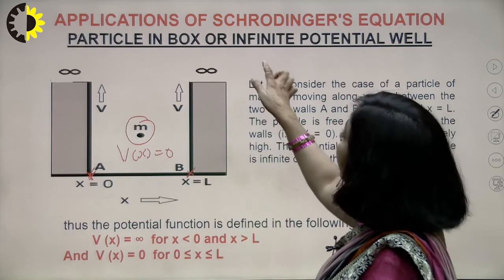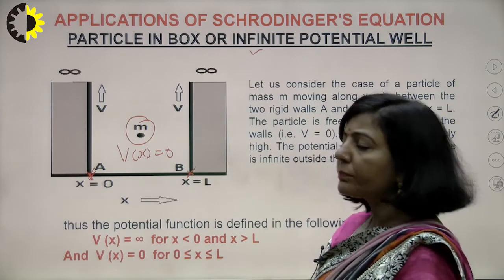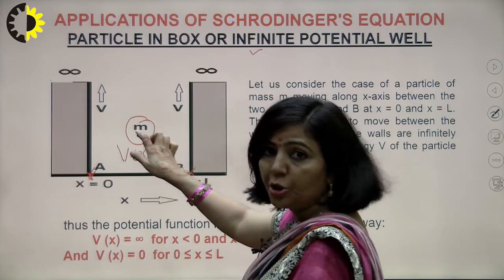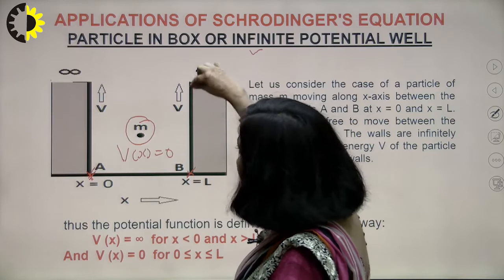So what is the meaning of infinite potential well here? This particle is having certain energy, right? And these are the boundaries.